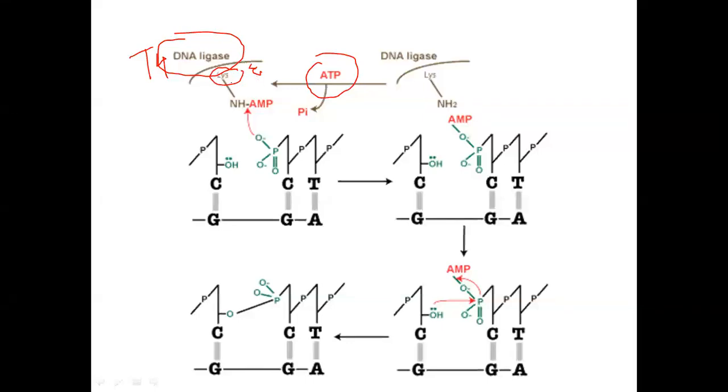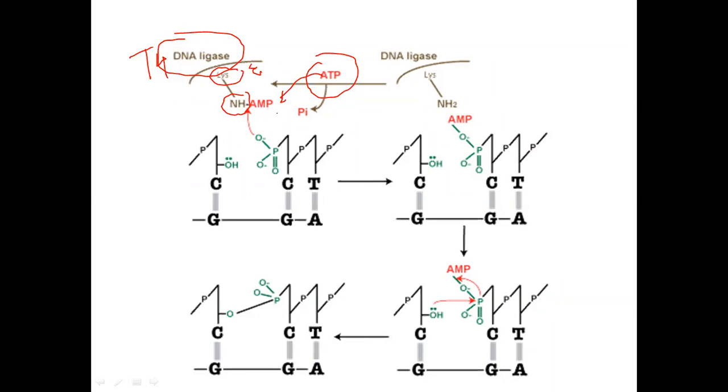The lysine residue is an amino acid, so it has an amino terminal and a carboxyl terminal. Now this amino terminal is joined with AMP. Where does the AMP come from? From ATP. If you add ATP during ligation, ATP first eliminates inorganic phosphate and forms AMP, adenosine monophosphate.